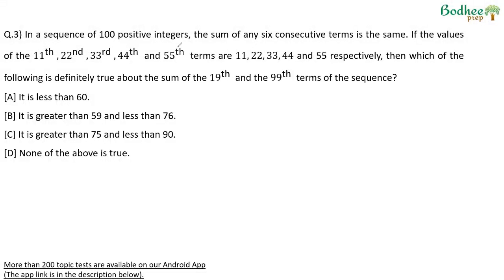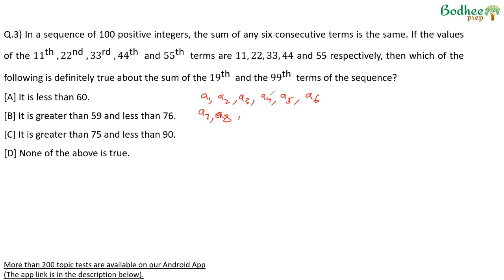In a sequence of 100 positive integers, the sum of any 6 consecutive terms is the same. What does this mean? If you look at the first 6 terms, A1, A2, A3, A4, A5, A6, this will have some specific sum. The sum of A2, 3, 4, 5, 6, and 7 will be the same as A1, 2, 3, 4, 5, 6. Therefore, we can say A1 and A7 have to be the same. Similarly, the sum of A2 to A7 is the same as A3 to A8. So A7 and A8 have to be the same, and so on.